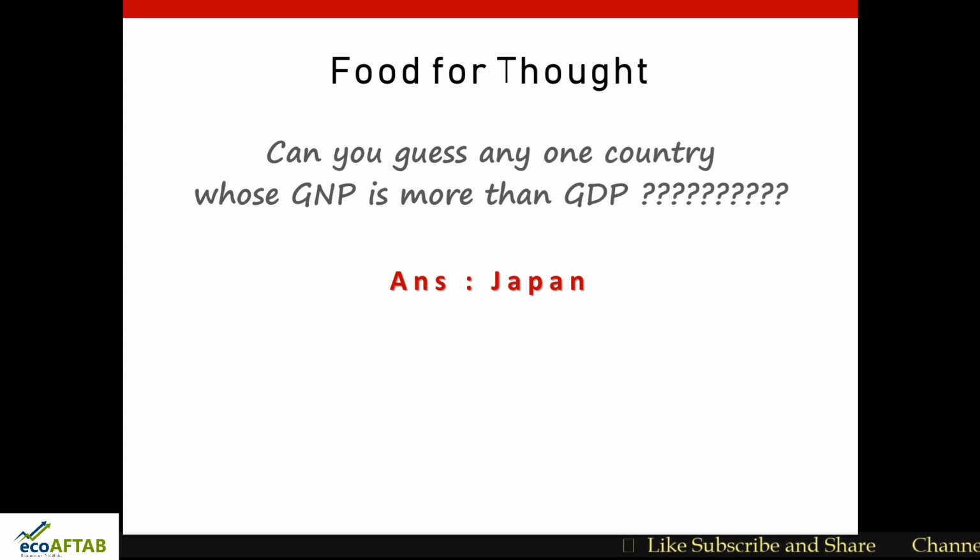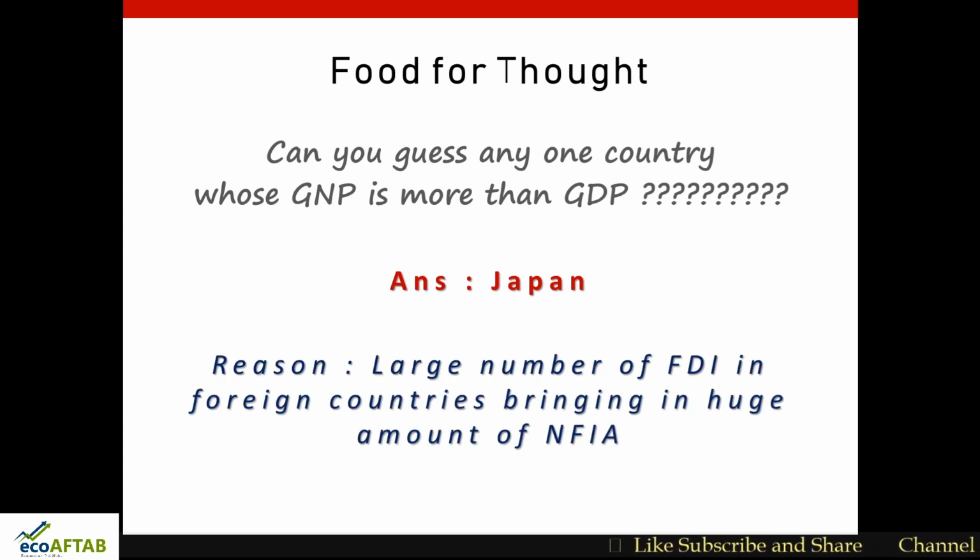The answer is Japan. Why Japan? The reason is that a large number of foreign direct investments of Japan are in foreign countries, and this brings in a huge amount of net factor income from abroad. Friends, the total goods produced in Japan, within Japan, is less as compared to the total income earned by its factors of production across the world, and that is the reason in Japan GNP is more than GDP.